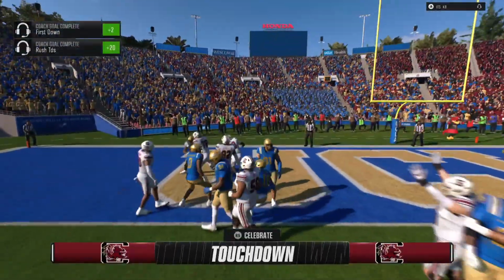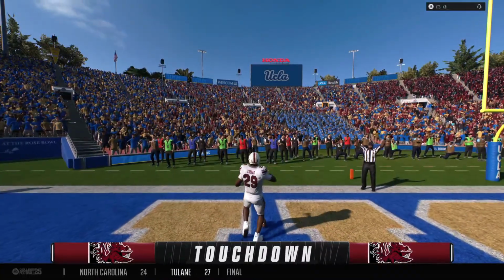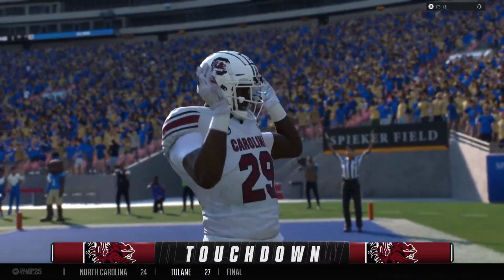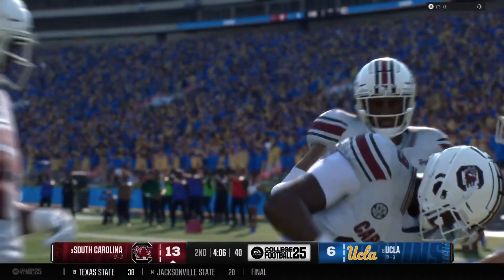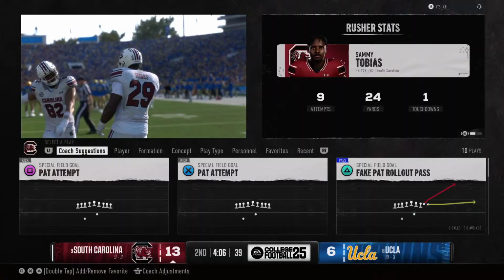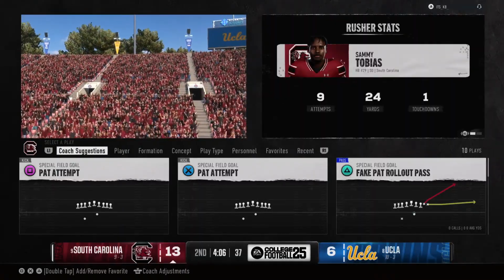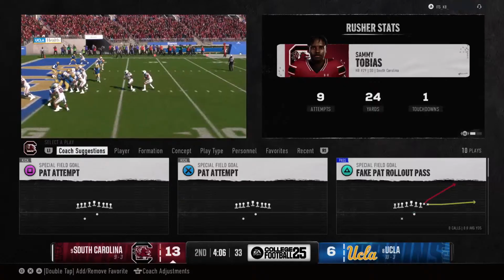On the ground, trying to punch it in for the score. And he runs it in for the score. Touchdown, South Carolina. We had a short field. The offense did exactly what they're supposed to do. That would have been a big ask for the defense there, Kurt. Absolutely. But when you're given that kind of field position, anything less than a touchdown would be a disappointment. They did exactly what they needed to do by capitalizing on that short field.